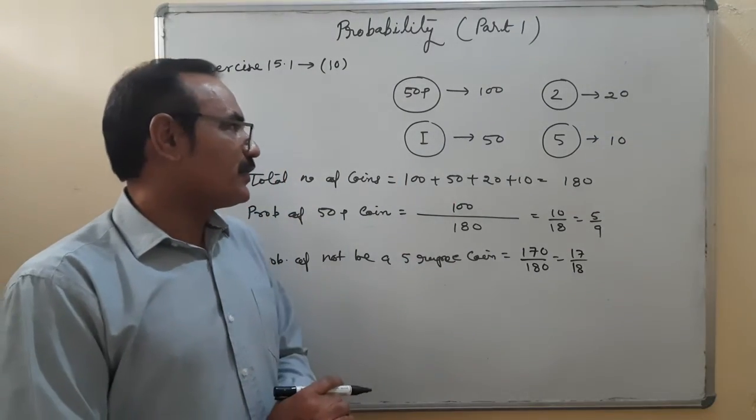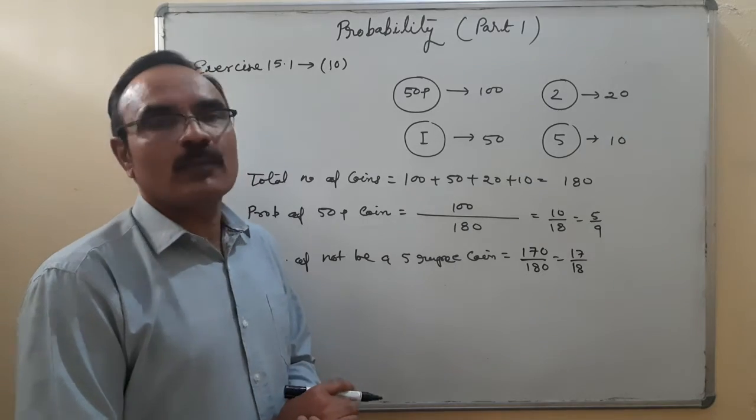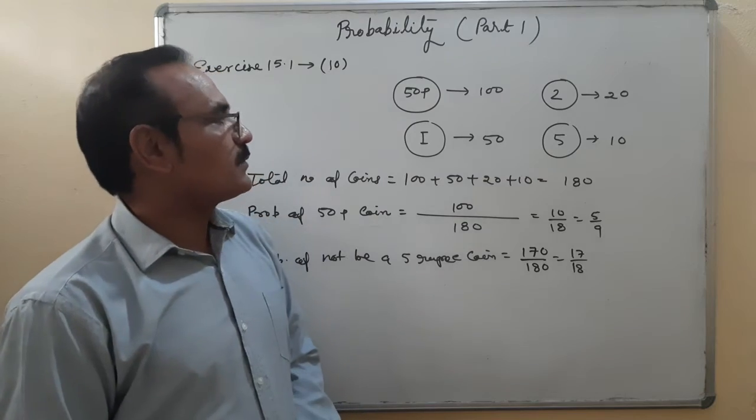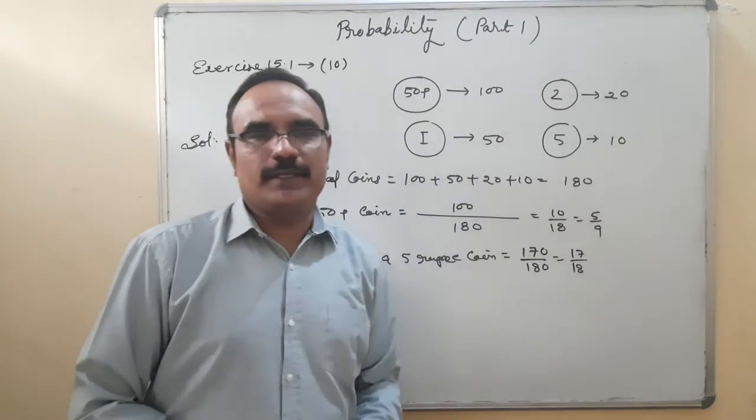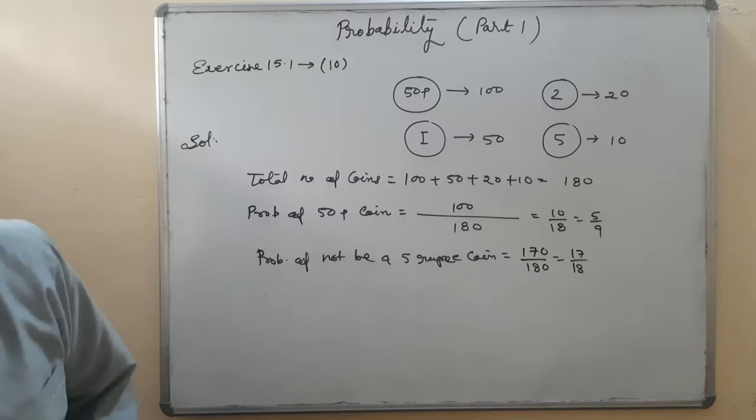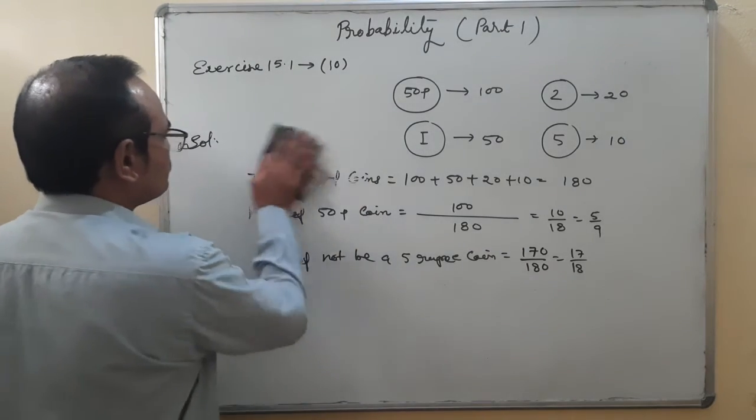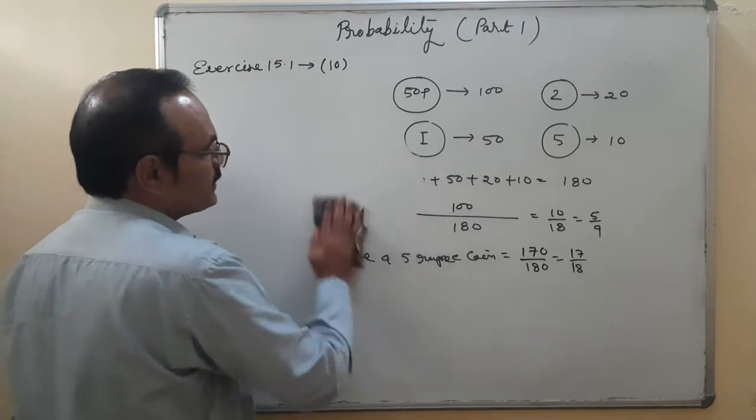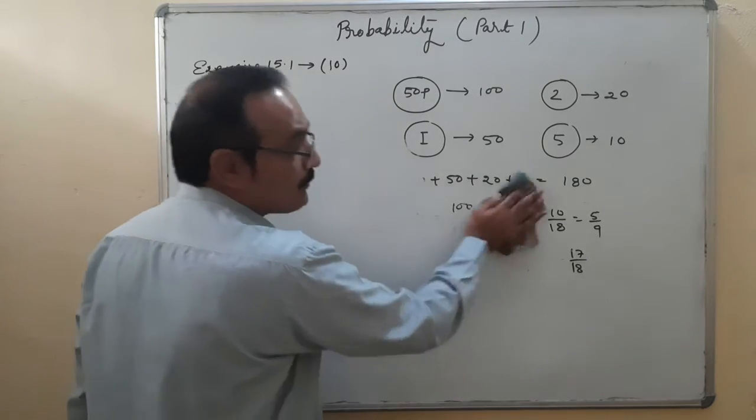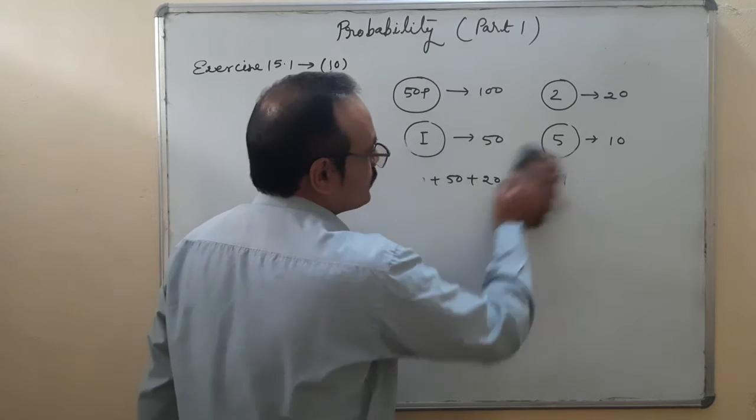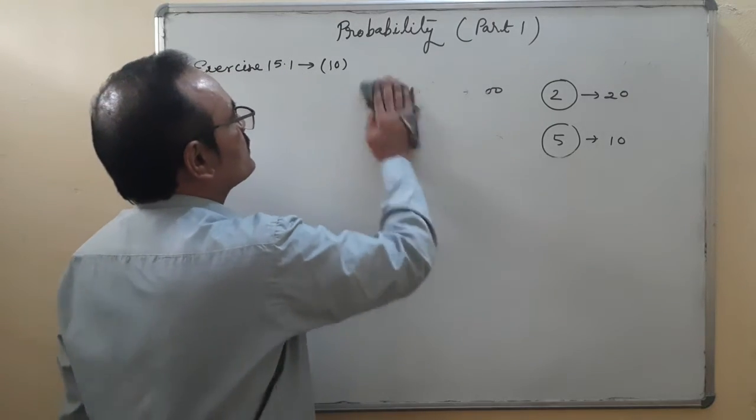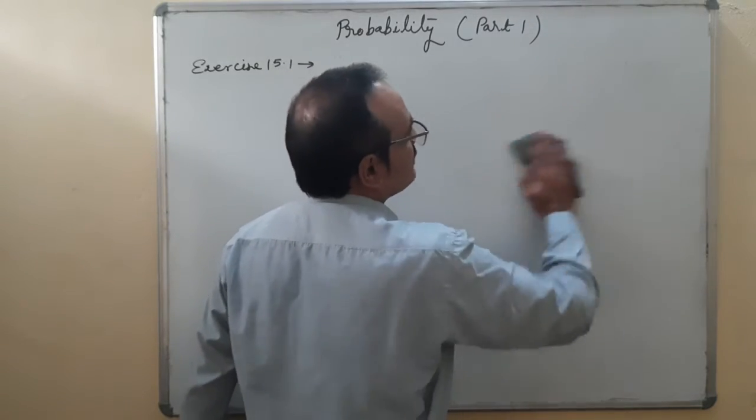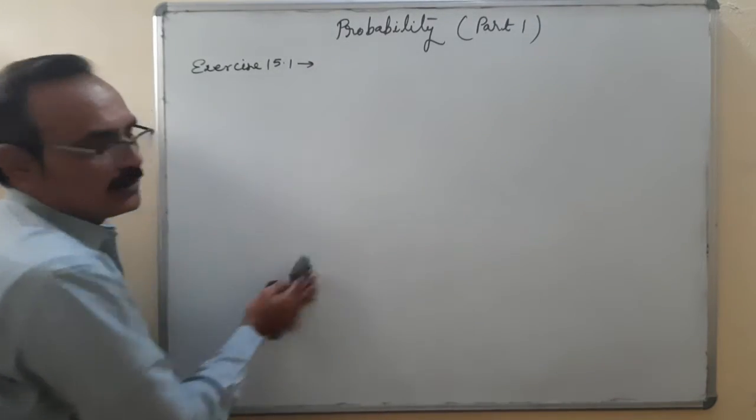Suppose they are asking what is the probability of a 50 paise coin or a 1 rupee coin. So we are going to add, 150 upon 180. What is the probability of 2 rupee coins? 20 upon 180, like that. Especially in probability questions, first of all, you will try to make the sample space. Sample space means whatever the possible outcomes are, you will make a list of all possible outcomes. After that, the solution of the question is very easy for you.